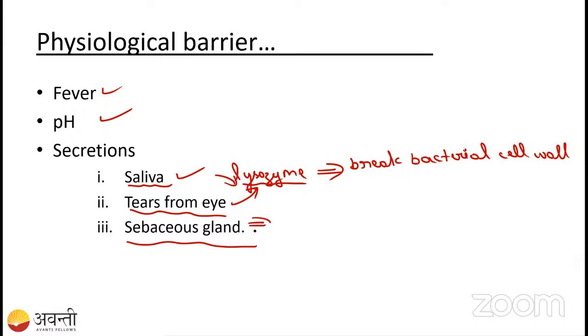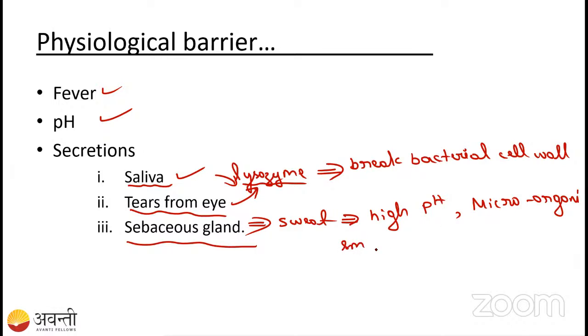Then coming to the sebaceous gland. The sebaceous gland is going to secrete sweat, right? Our sweat also has a high pH, and due to that, the microorganism cannot live on the skin. So that is also one of the physiological barriers. Due to the high pH, microorganisms cannot grow.